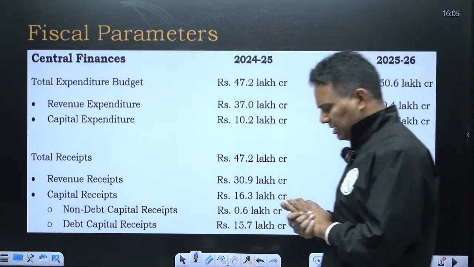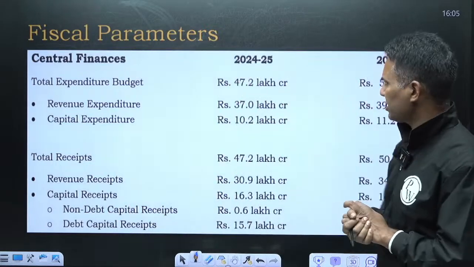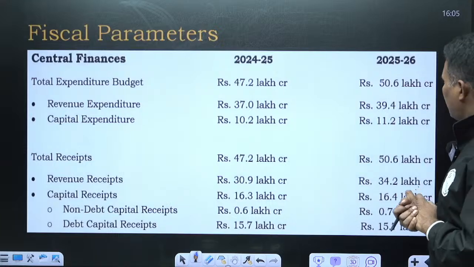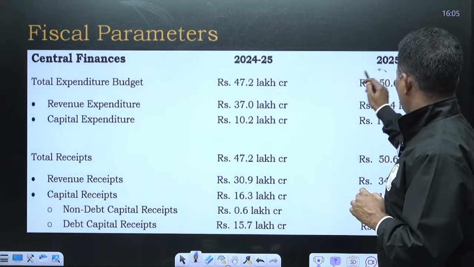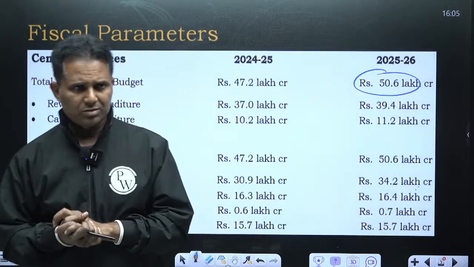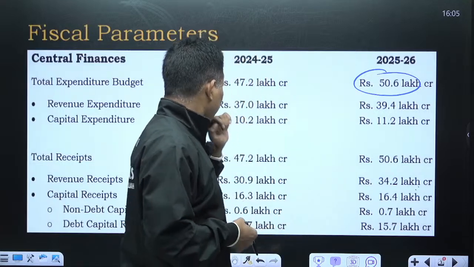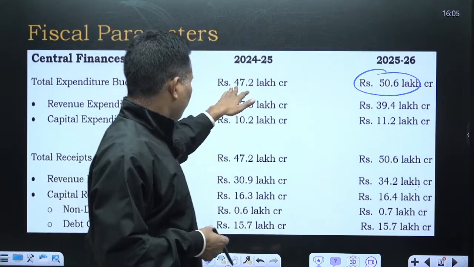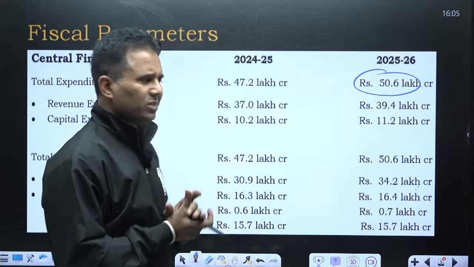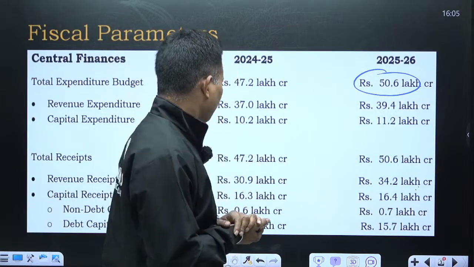So first, let's focus on the broader expenditure and receipts framework. Next year, 2025-26, our expenditure is going to be around 50.6 lakh crore, above 50 lakh crore. Over 47.2 lakh crore, this is a growth of around 7 to 8%.